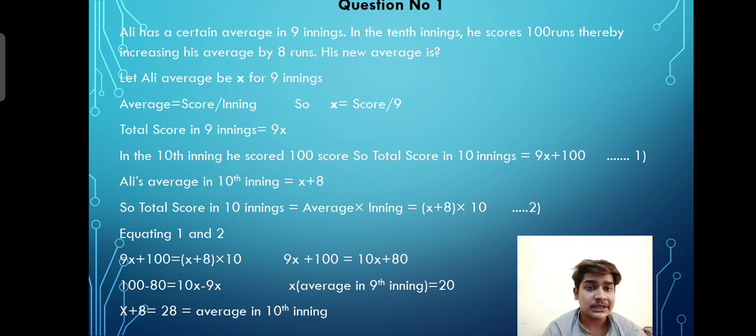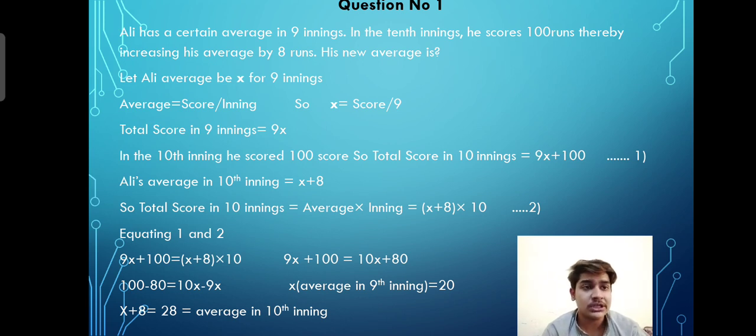And after rearranging, we get x is equal to 20. x is the average in 9 innings. We need to find the average after the 10th inning, which is x plus 8, because his average increased by 8 runs after the 10th inning. So the average in 10 innings is 28. So 28 runs per inning. He scored 28 runs per inning. So 28 is the answer. So I hope you understand this.